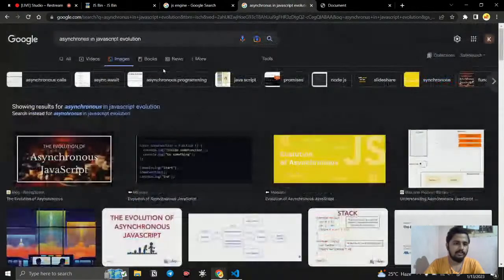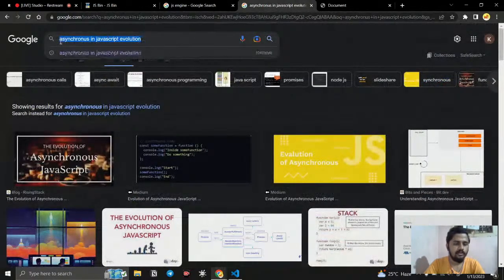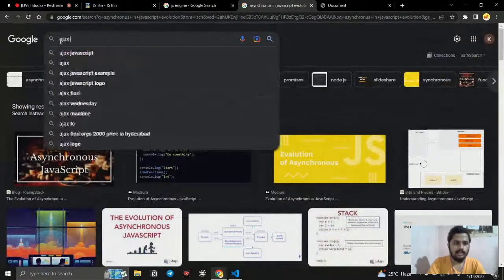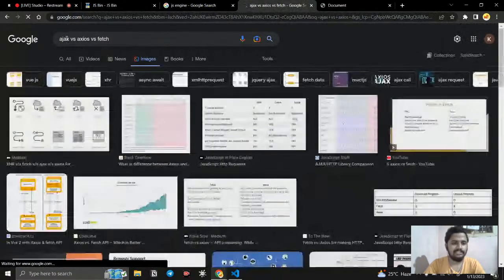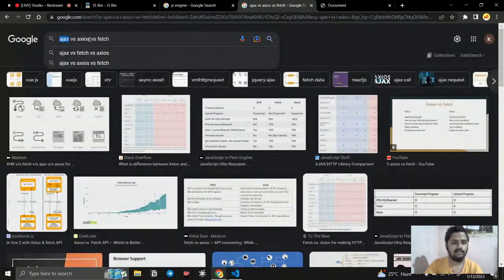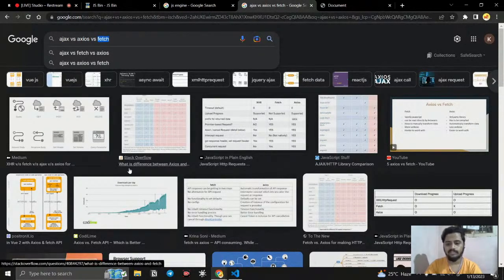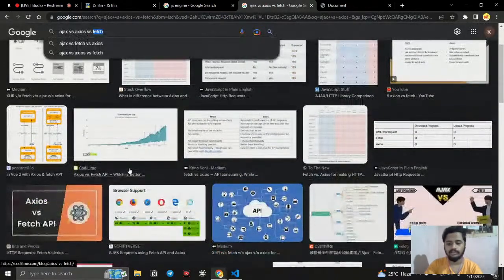Let me type some other words. Ajax, with Axios, with Switch, you can see that. So we actually use Ajax, then the external library Axios was introduced. That is much easier to work with. And right now JavaScript itself has the inbuilt things.